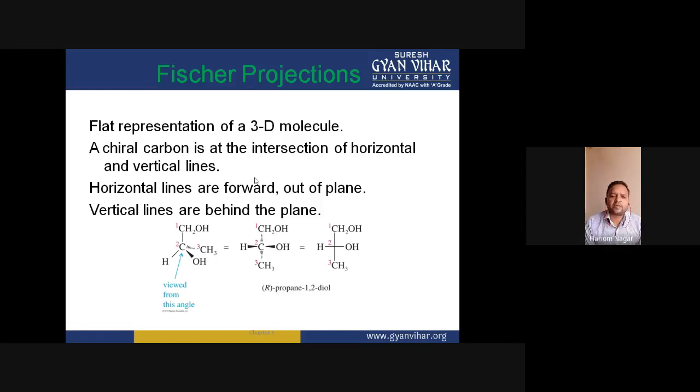And a chiral carbon is at the intersection of horizontal and vertical lines. For example, this center is the chiral carbon, and this is the intersection of these horizontal and vertical lines.